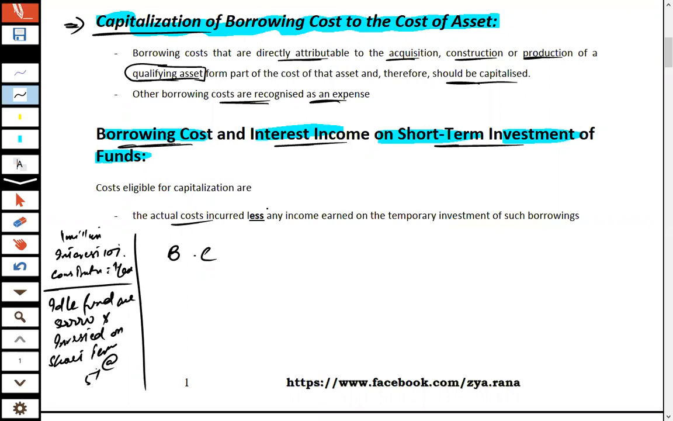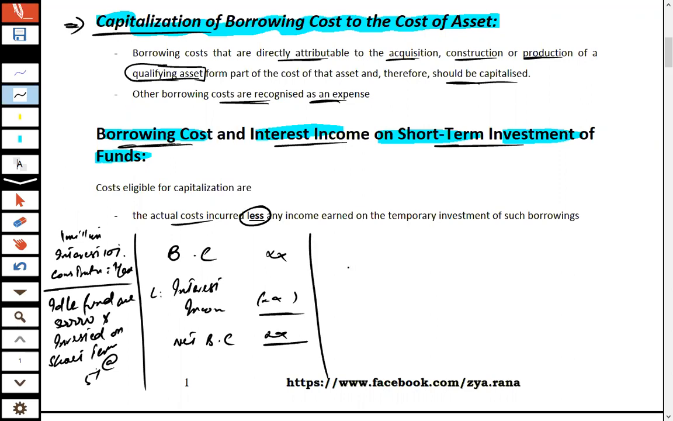Now what will happen, how can we find the net borrowing cost? First of all, we take the borrowing cost, then deduct the interest income on short term investment. After deducting the interest income, you will end up with the net borrowing cost, and this net borrowing cost should be capitalized to the cost of the asset.